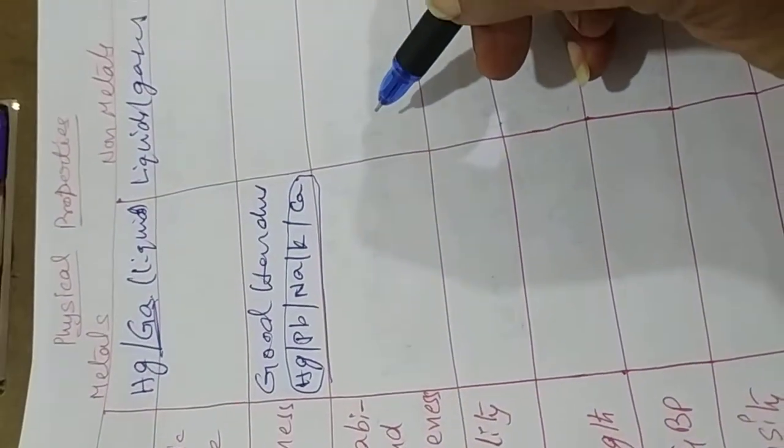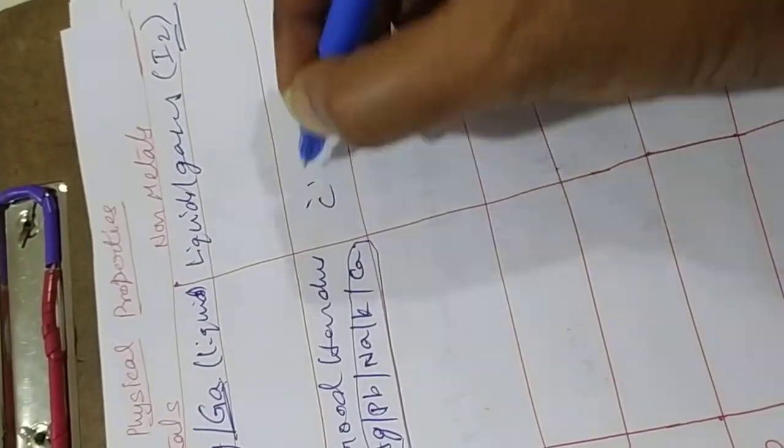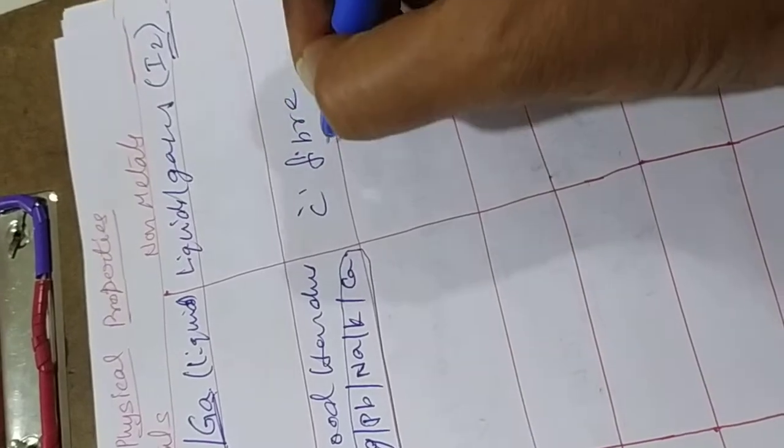Whereas non-metals are basically not hard compounds at all. But the exception is carbon fiber. Carbon fiber is a very hard compound. Even diamond is also a very hard compound. Diamond is called C4 or 4C. It is also a very hard compound.